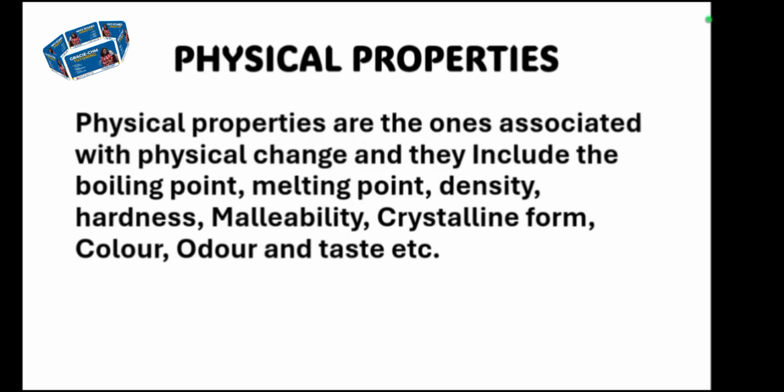The physical properties are the ones associated with physical change, and they include the boiling point. When we talk about the boiling point, let's say water now. We already know that the boiling point of water is 100 degrees Celsius. Like that, melting point, density, hardness, malleability. Malleability means to beat or press a metal to change its shape into a sheet without cracking. We just say that that particular metal is malleable. So it can be beaten and pressed into a sheet, and it will not crack. Then crystalline form, like sugar crystal in form.